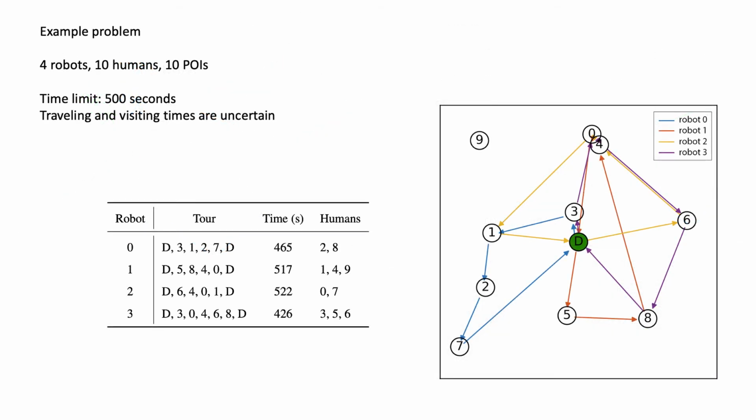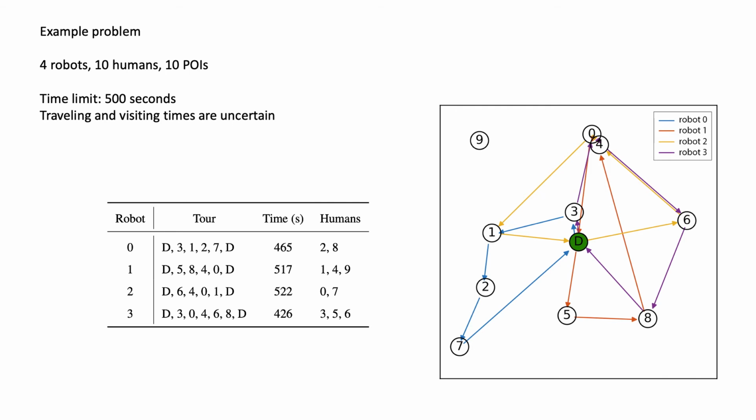Here we show the results of an example problem with 4 robots, 10 humans, and 10 places of interest for the humans to choose. In this example, each human can request up to 5 places to visit. The time limit for the tour is 500 seconds and the model considers the uncertainties in the travel and visiting time.